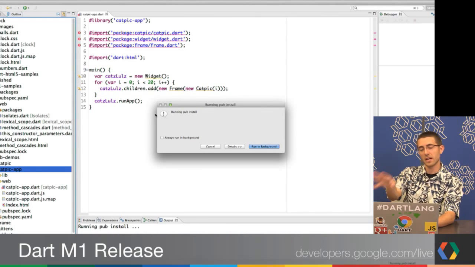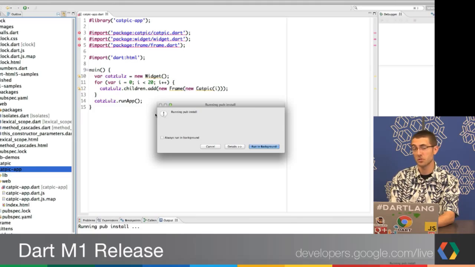Now it's running out to pub and the various sources you declared for where to get the packages from. It pulls them down and creates all the necessary symlinks so that my local application understands where these different packages are, and it's all relative to the project. Let's hope this finishes.